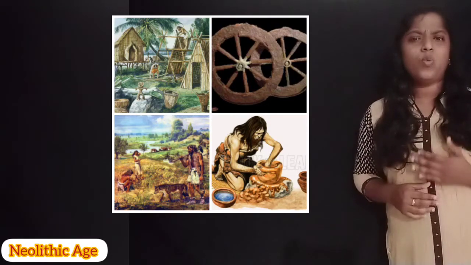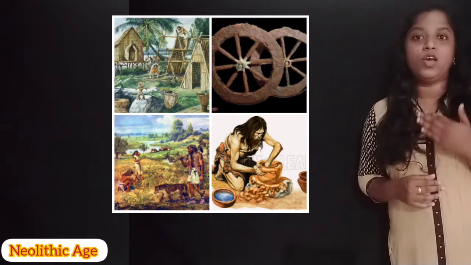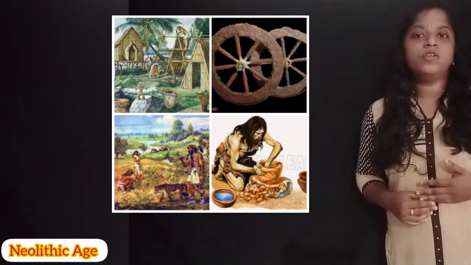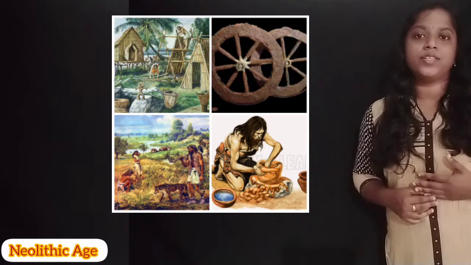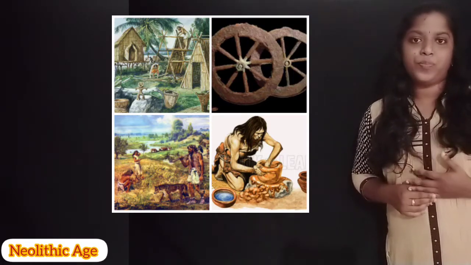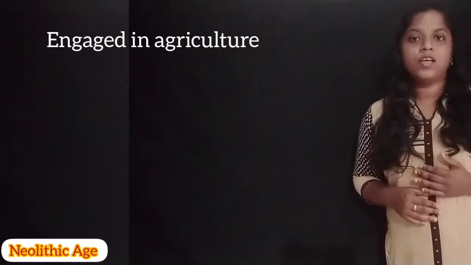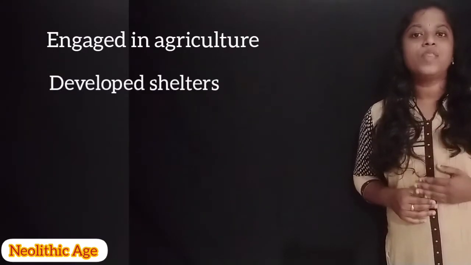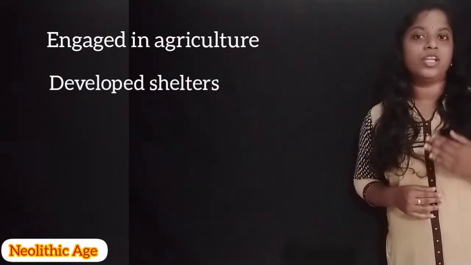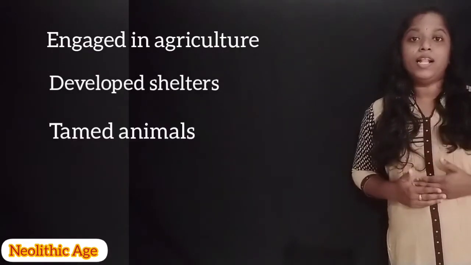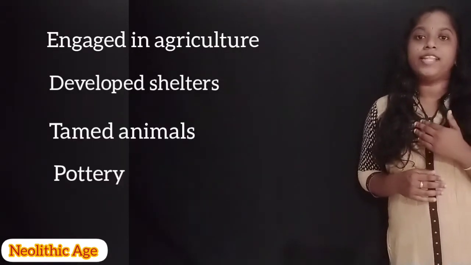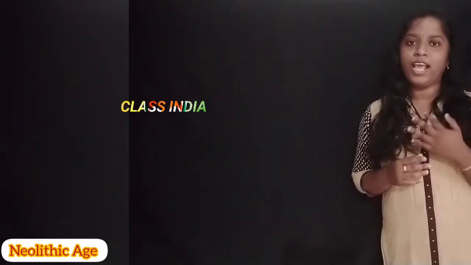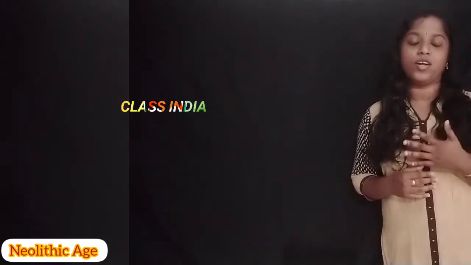So let's check what changes took place during the Neolithic Age. The first and foremost change was that they started agriculture. Human beings engaged in agriculture during the Neolithic Age. When they started agriculture, it was necessary for them to settle in one place. So they also developed shelters. Then they tamed animals, got involved in pottery, and invented the wheel also. These are the changes that took place in the Neolithic Age, and they affected human beings a lot.